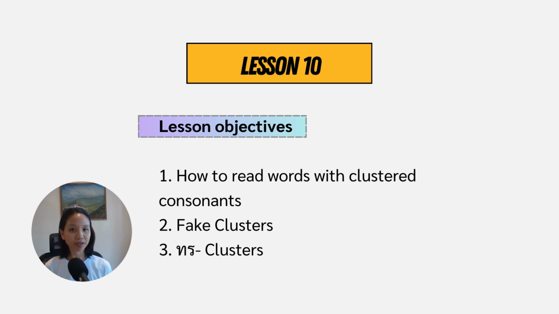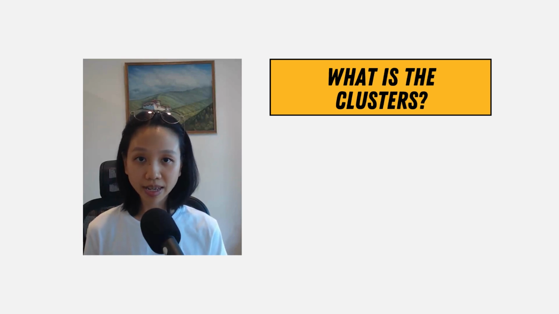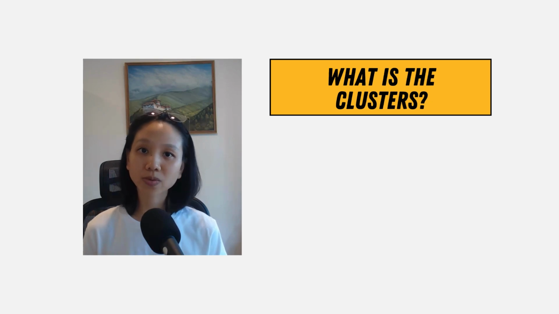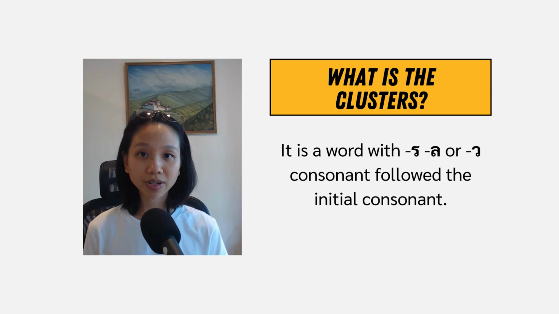In this lesson you will learn how to read a word with a clustered consonant, and also you will learn two exceptions of clusters, which are fake clusters and ทอทหารรอเรือ clusters. So what is the clusters? The clusters is when two consonants are pronounced together without any vowel between them. The clusters in the Thai language is when the initial consonant is followed by รอเรือ, ลอลิง or vowel consonant.